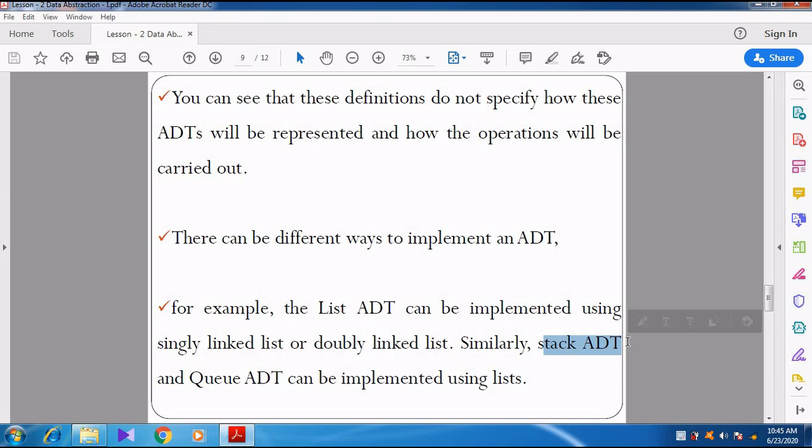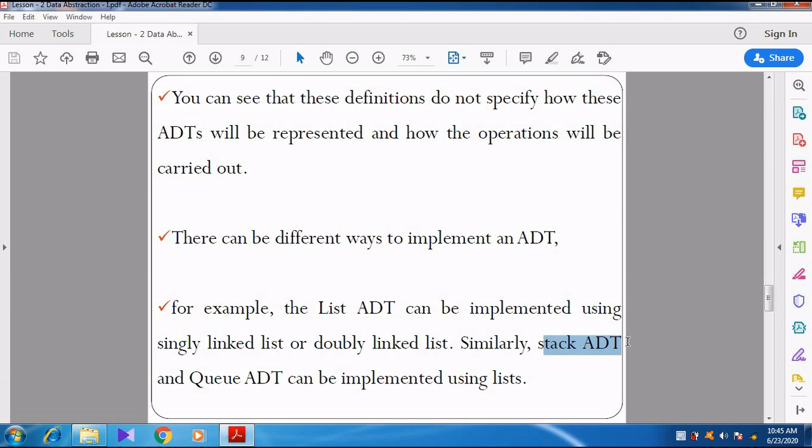Stack ADT, list ADT, here we are not going to discuss in a detailed manner. In your book it is not given in a detailed manner, but I will try to say in one or two lines. List ADT means the data will be stored in a continuous manner, in a list manner. Stack means it will be like a shelf. The data will be stored one after another. First the data will be stored at the bottom, then the second data will be stored above that. That is called stack ADT.